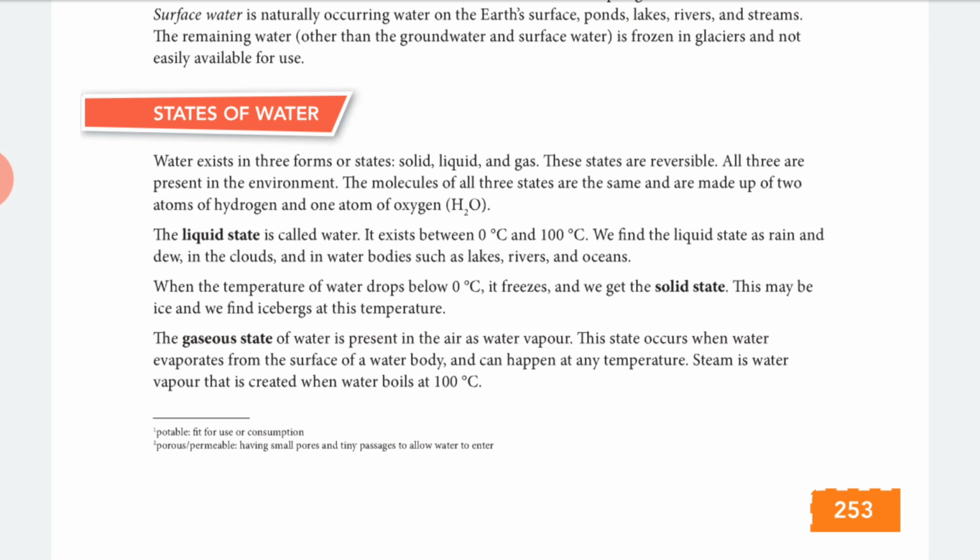Now at 100 degrees Celsius, when water starts to boil and the temperature reaches 100 degrees Celsius, it will convert into vapor. This is called water vapor, right? This water vapor is found in air and in steam. In a boiler, steam is generated when water reaches 100 degrees Celsius. So these were the states of water.